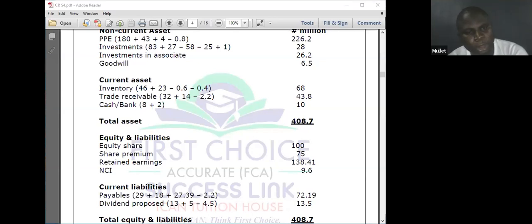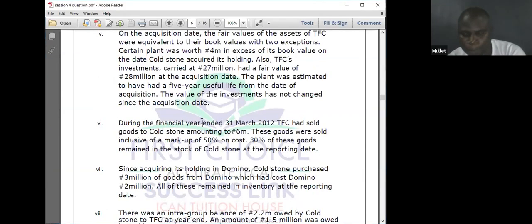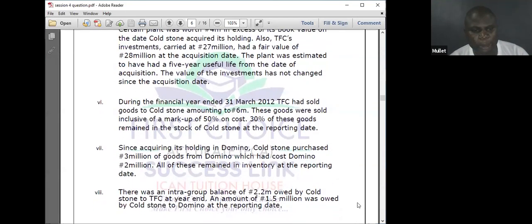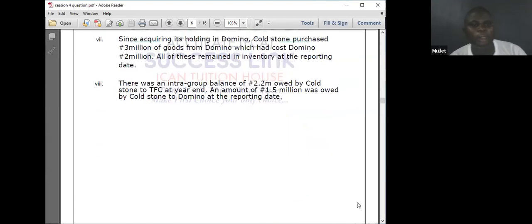Then let's go to the question. Hope you can see the screen. Additional information 8. Now we are in 8. There was an intergroup balance of 2 million owing by Coldstone to TFC at the year end.